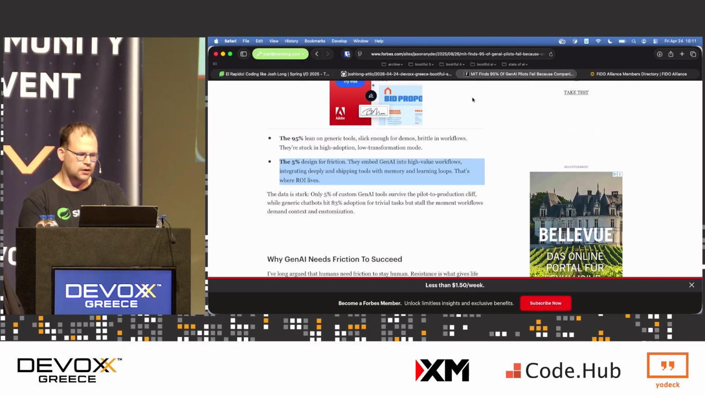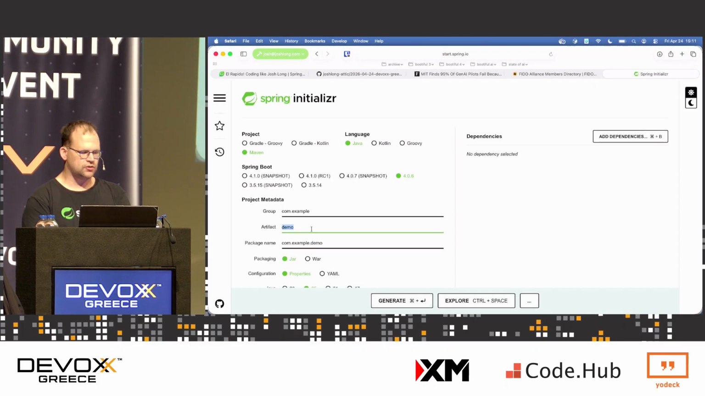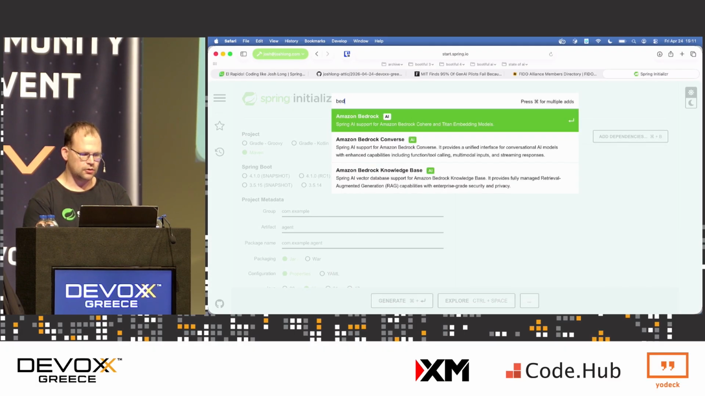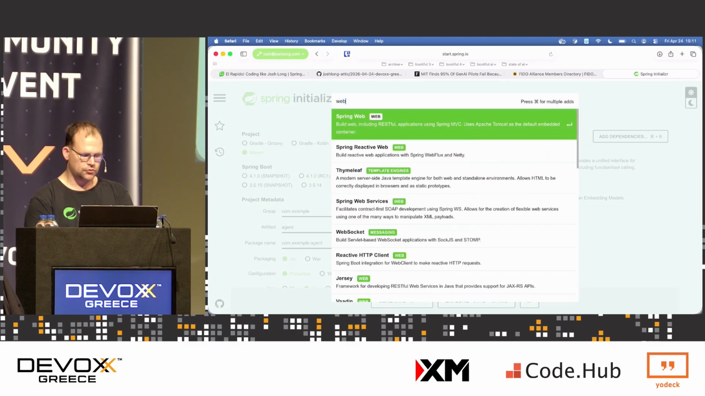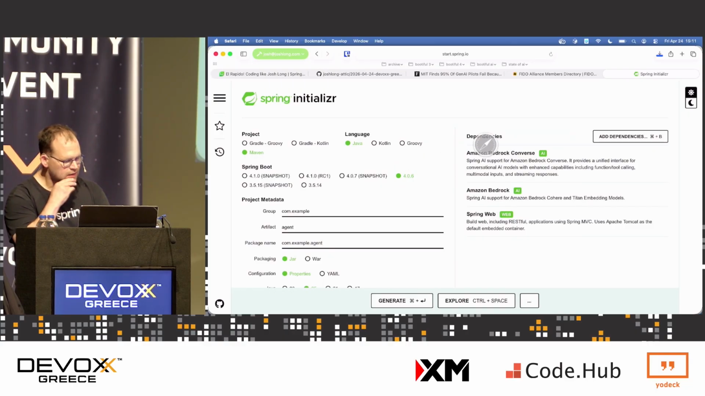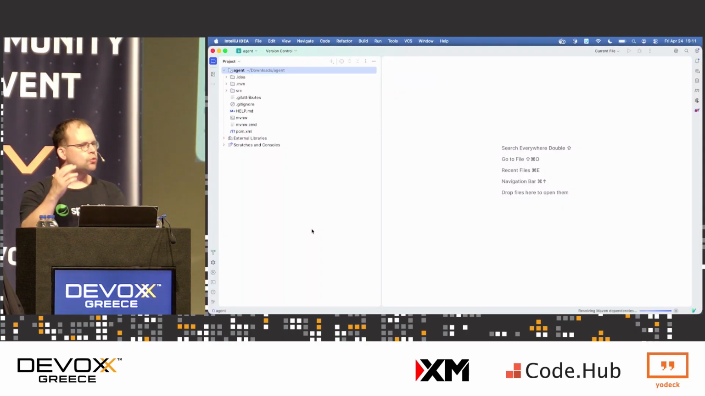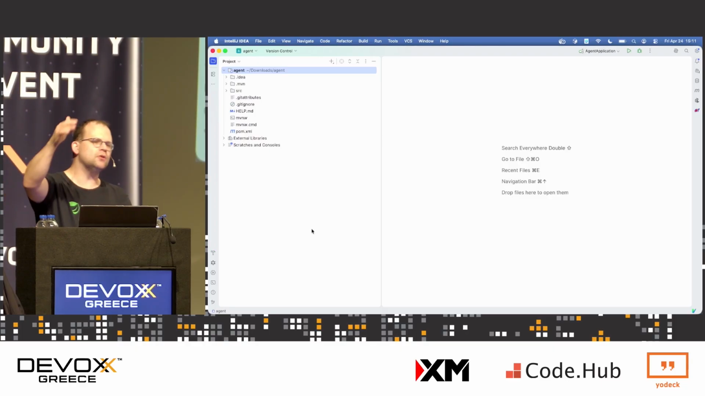So for example, let's go ahead and build a quick AI assistant to help people answer questions about dogs, okay? So I'll use Amazon Bedrock and Bedrock Converse, and I'll use the web support. We don't have a lot of time. Let's just build a simple thing right there, okay? This is Spring AI 2.0. It will build on Spring Boot 4.0. It comes out next month, okay?